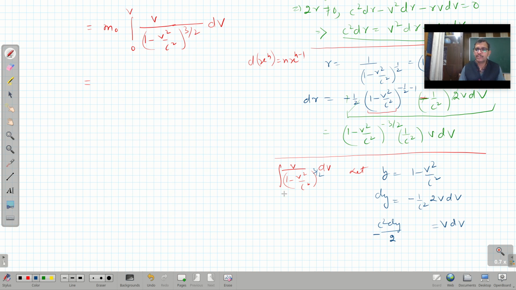So if I put this value here, what will it become? It will become 1 over y raised to power 3 by 2, times minus c square dy by 2, and its integral.